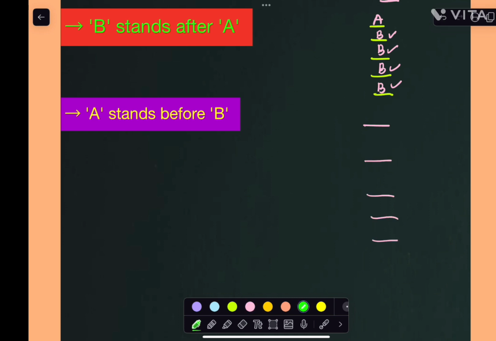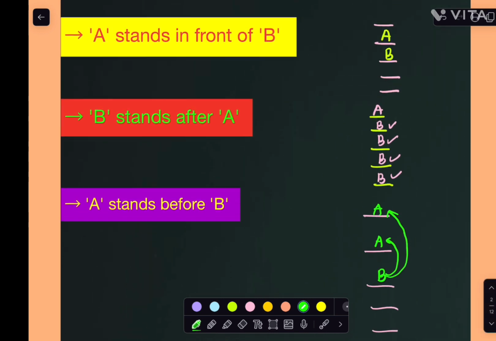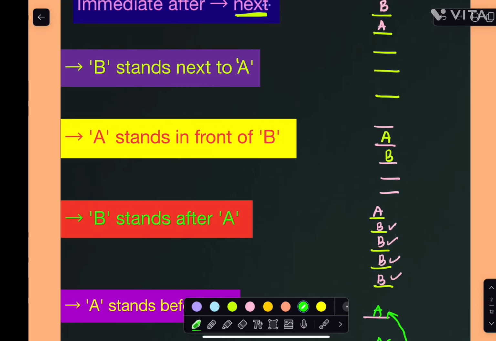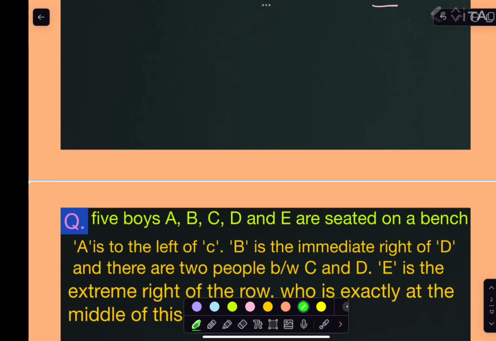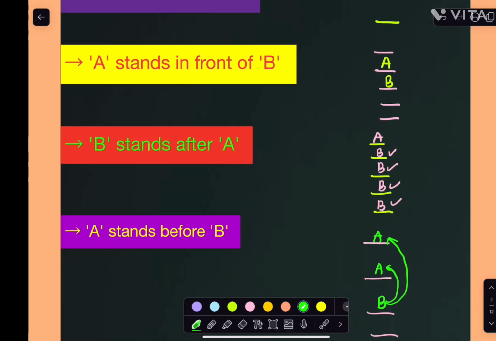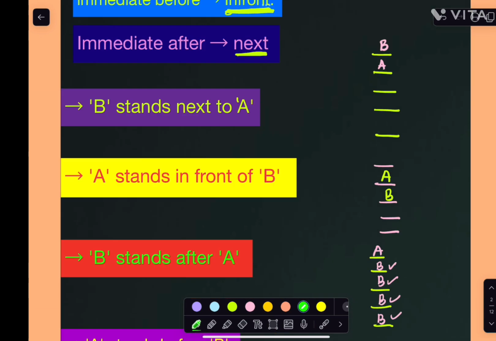A stands before B. Let's consider 5 positions here also. So I'm taking B here, right? So A stands before what? B only. A might be here, A might be here. Before means in front of him, anywhere, right? Clear? This is the meaning of it. So in front and next have a different meaning. It is the immediate, right? So before and after have a different meaning, that you have to understand before solving this puzzle sum, right?